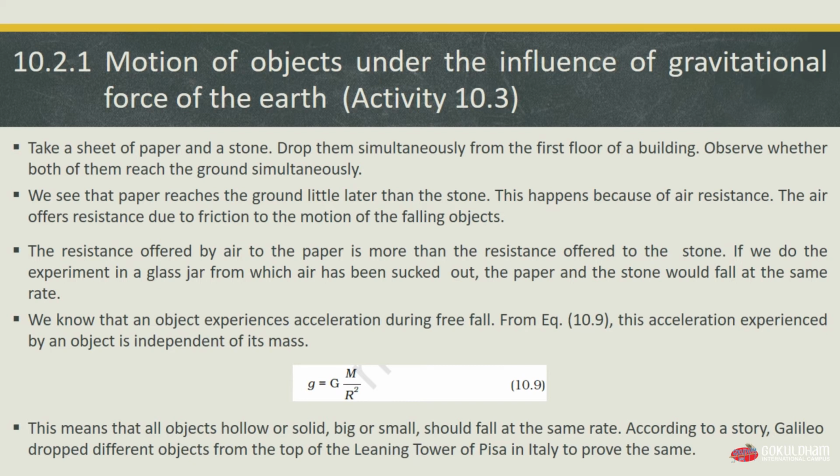We see that the paper reaches the ground a little later than the stone. This happens because of air resistance. The air offers resistance due to friction to the motion of a falling object. You have all done such activities by throwing a stone and a paper from your first floor, and you have observed that the paper falls on the ground after the stone. This is because of air resistance, as the air offers resistance due to friction to the motion of the falling objects.